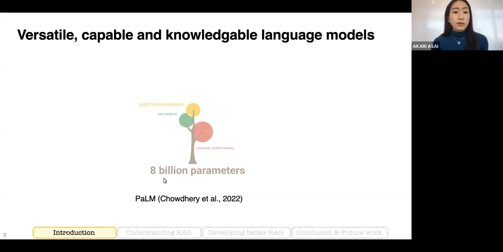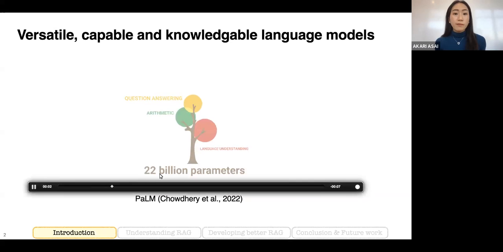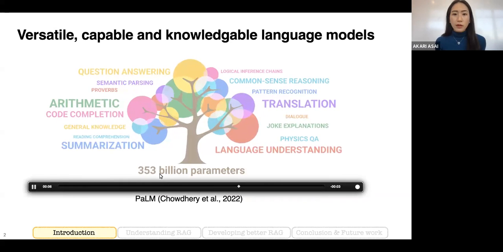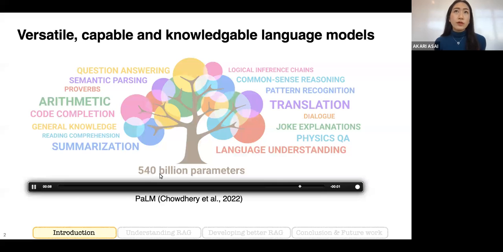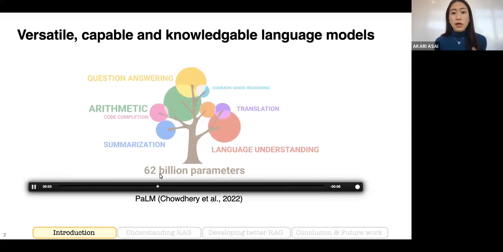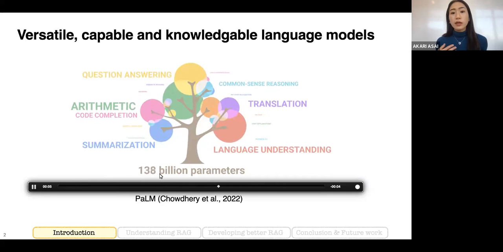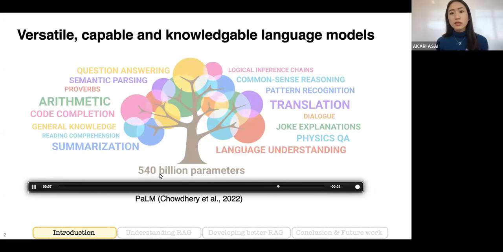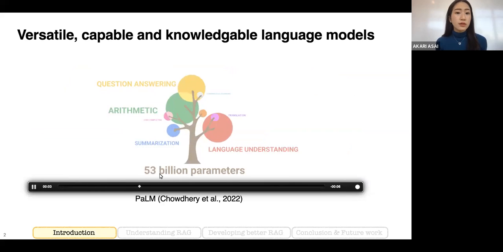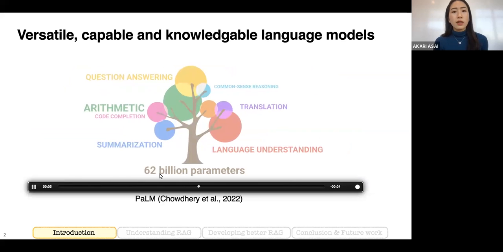Okay. So language models have been shown to be quite effective and capable on many diverse NLP tasks. This is an infographic from the PaLM paper, which is one of the biggest models from Google. As you can see, as we scale up the model size, the model can do not only language understanding tasks, but also many diverse tasks, including translation, summarization, or more complex reasoning tasks.